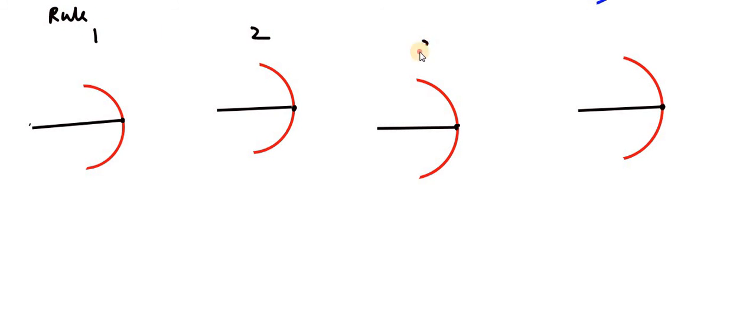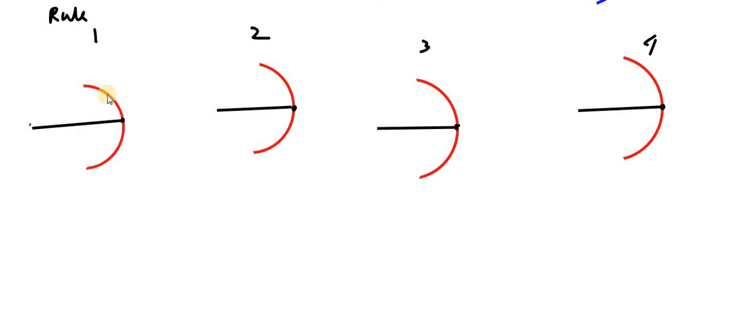So we'll quickly make the diagrams here. For these 4 rules, we'll draw the diagrams quickly. So we have the 4 conditions. This is rule number 1, here rule 2, this is 3, and this is 4.